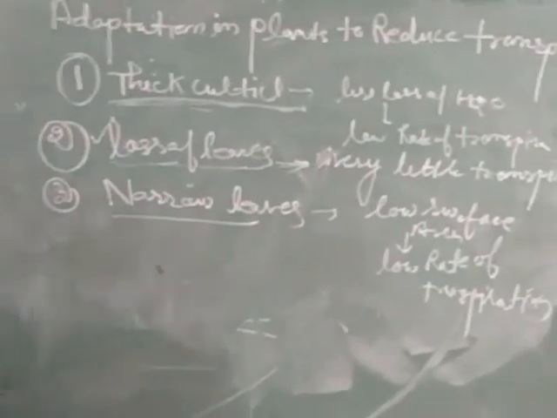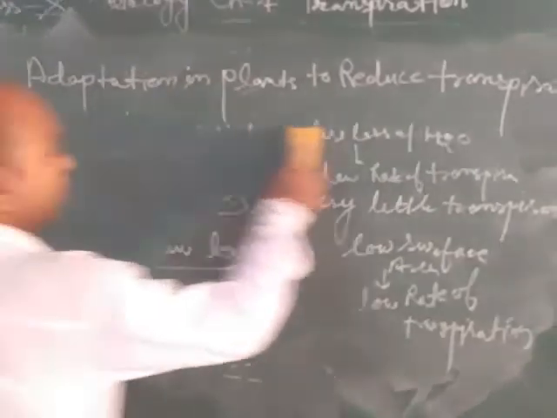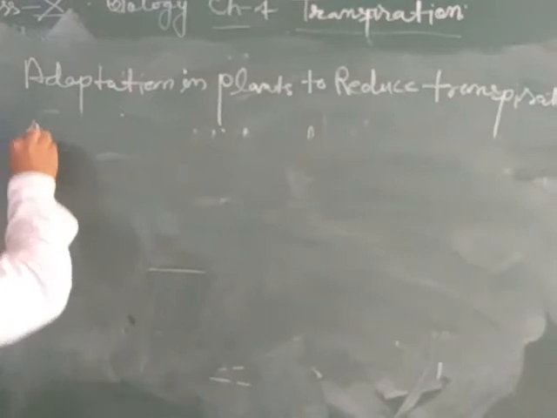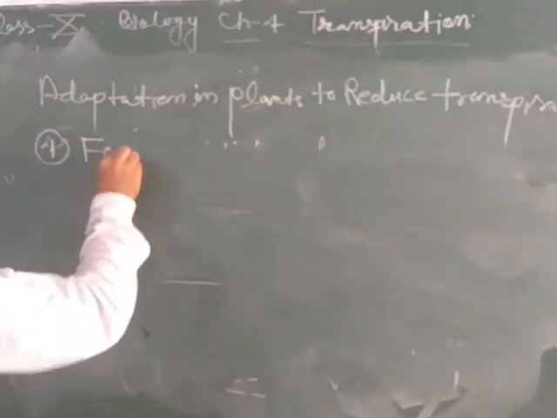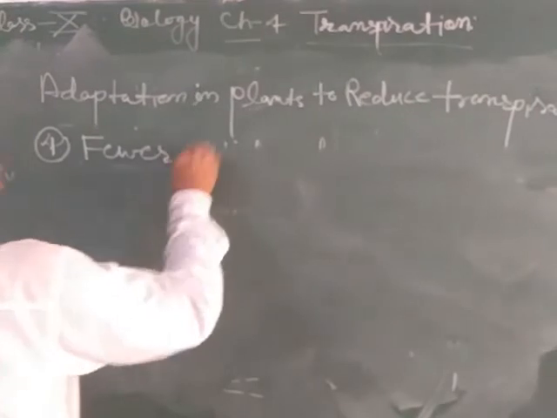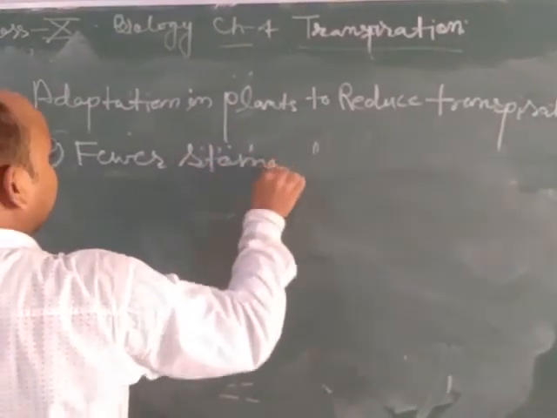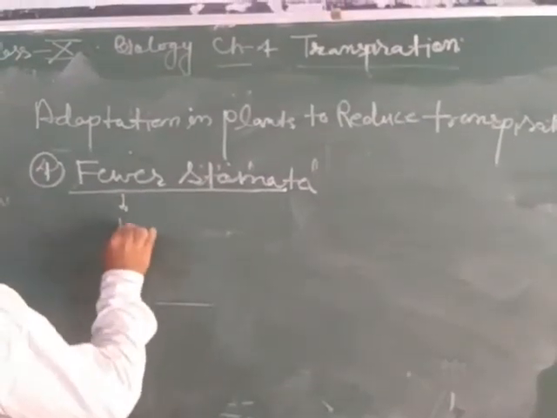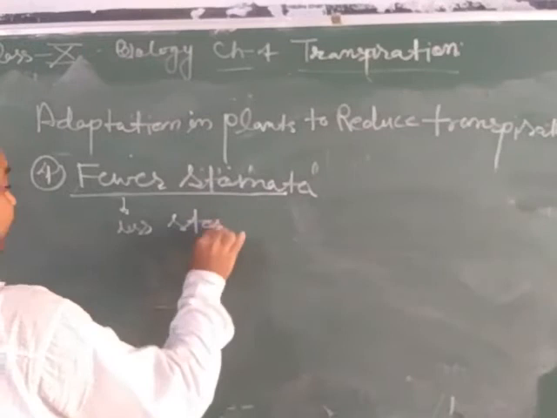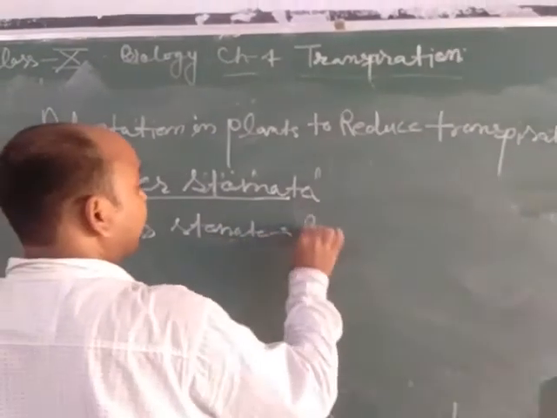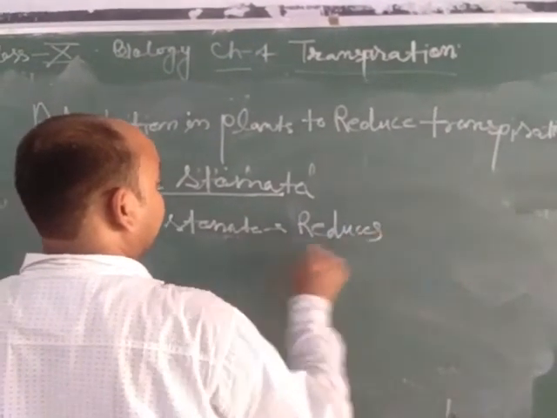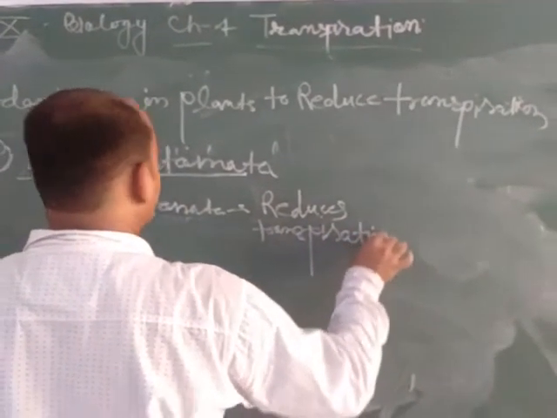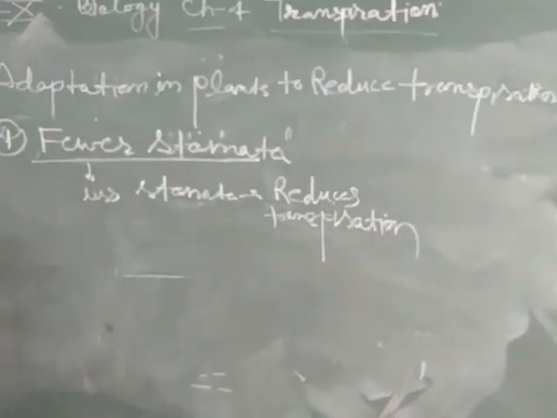Next, the fourth point is fewer stomata. Fewer stomata are also responsible for reducing transpiration. If there are fewer stomata, the loss of water will be less, so fewer stomata reduce the transpiration process.